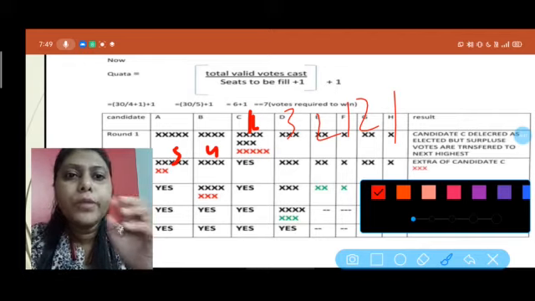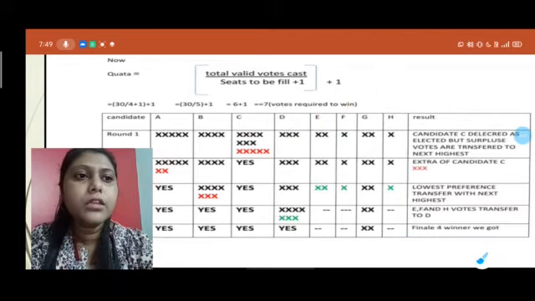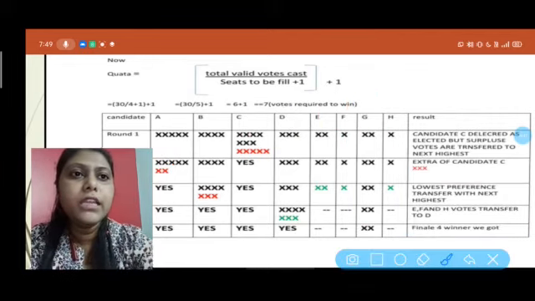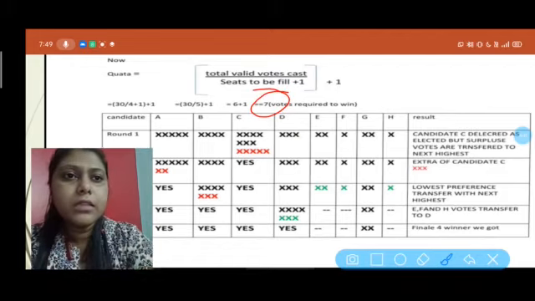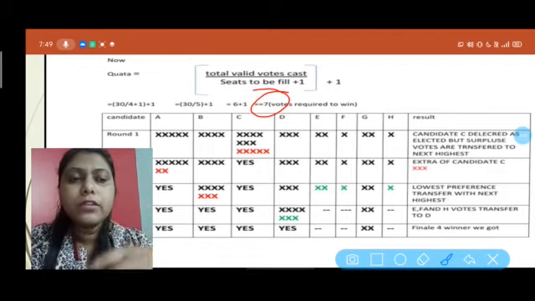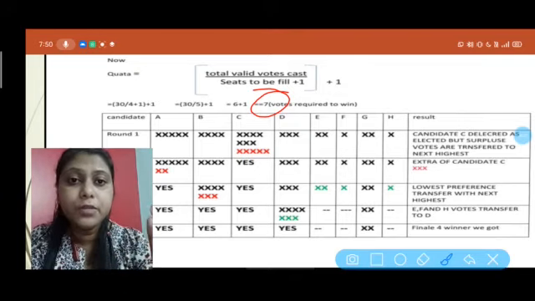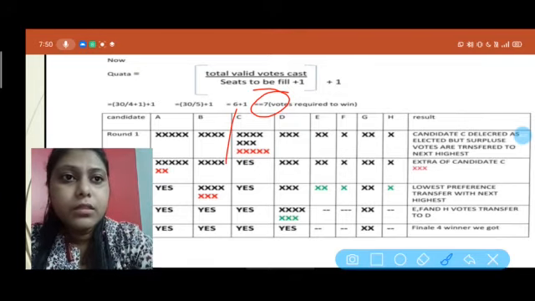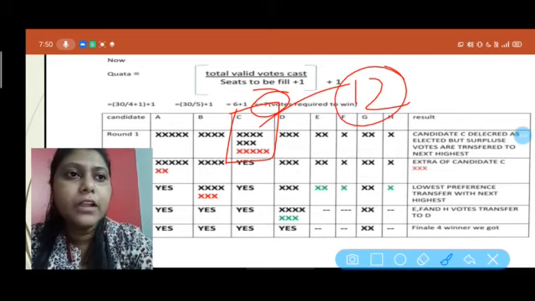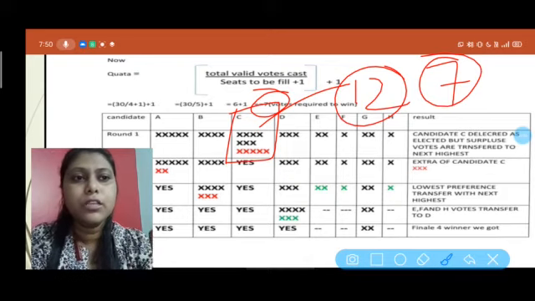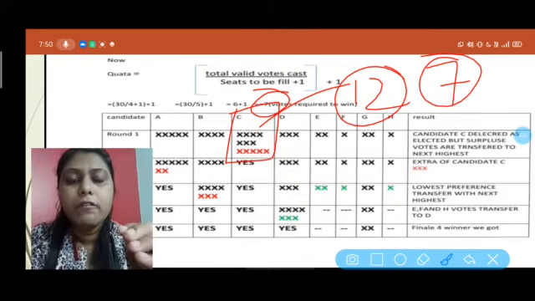Now how many votes do we need? To win we need 7. Now among all these, who fulfills the eligibility condition? That is C. See, C has 12 votes. So among that 12, we only take 7 and declare C as the elected one. So we get our first winner, that is C.